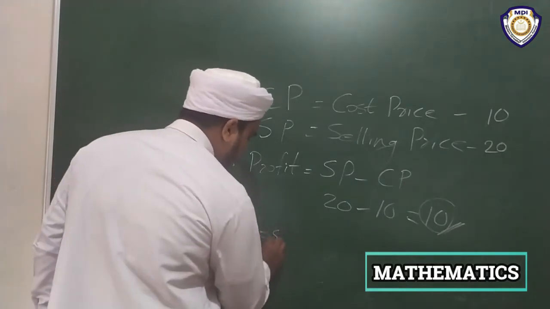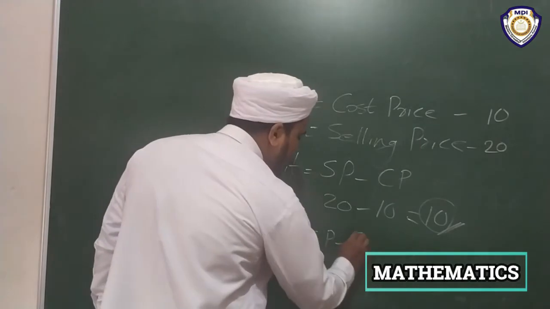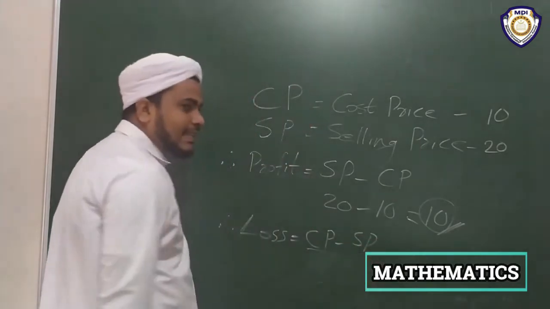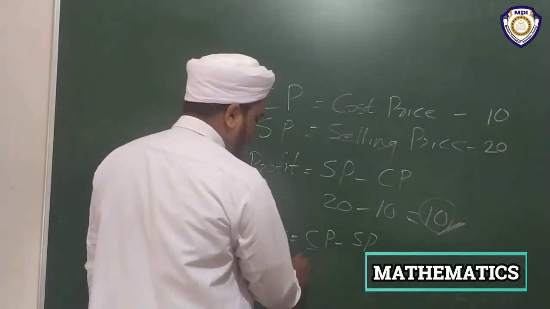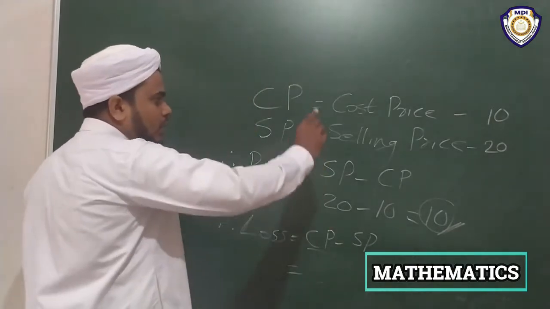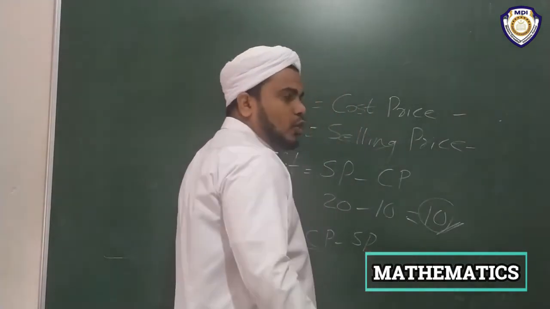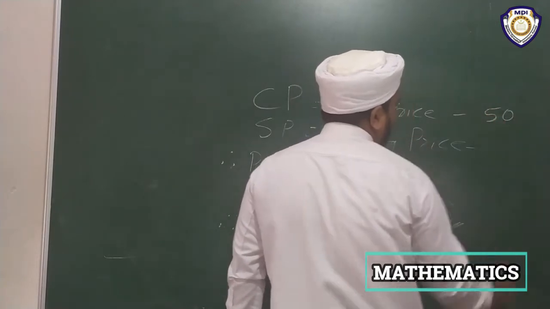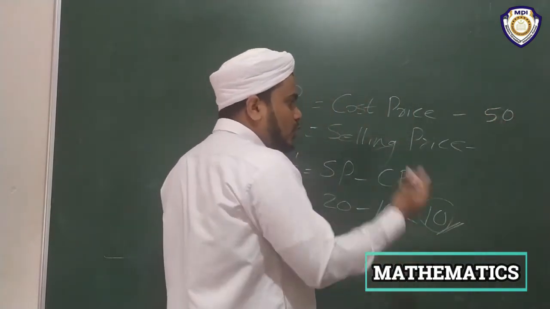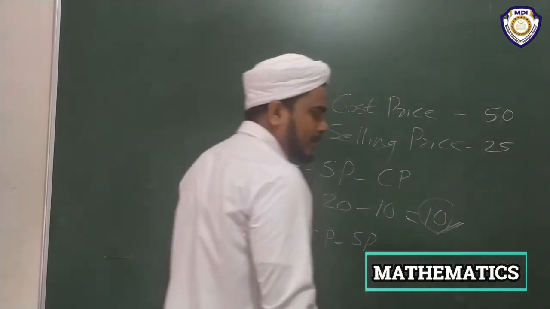Loss is equal to CP minus SP. Here CP is greater than SP. Listen here. You bought a book with 50 rupees and you sold it for 25 rupees.